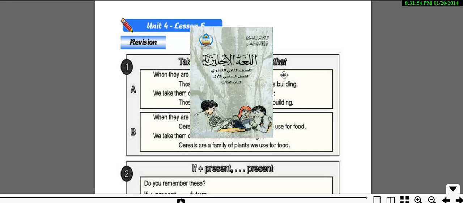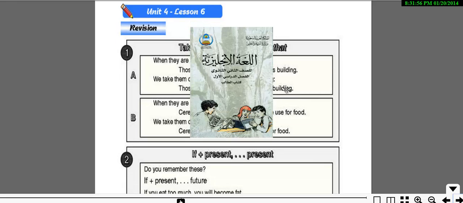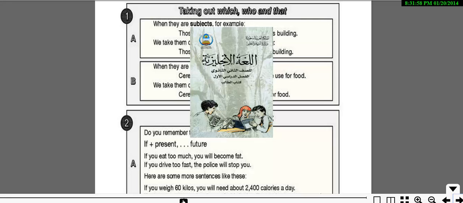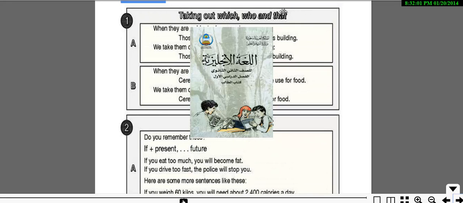Hello everyone, this is Unit 4, Lesson 6, and we're talking about revision. It's just the same, we've got two boxes here. The first one is talking about which, here and that, in terms of usage and taking out, as they function in a subject or object position.